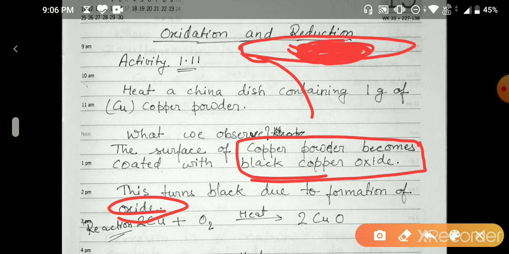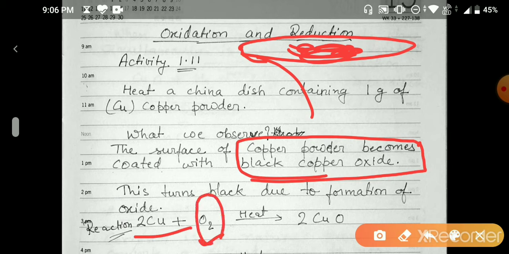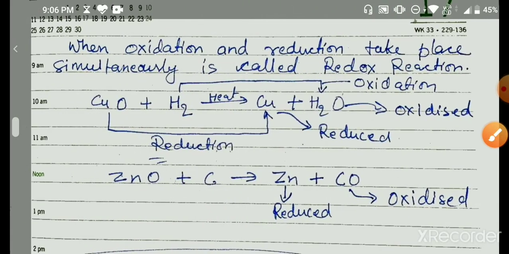Now, what reaction takes place over there? The copper is heated in the presence of oxygen, so there is a formation of copper oxide. A very simple reaction, if you have understood it. Basically, in this reaction the copper has been oxidized. And why is it oxidized? Because it has gained some oxygen here. Okay, so let's move to the next slide.